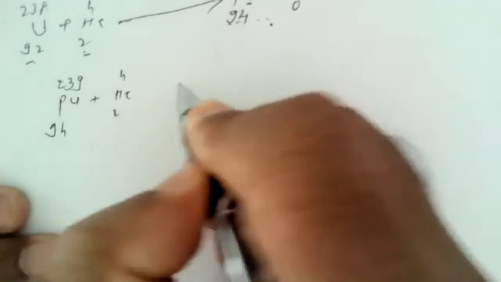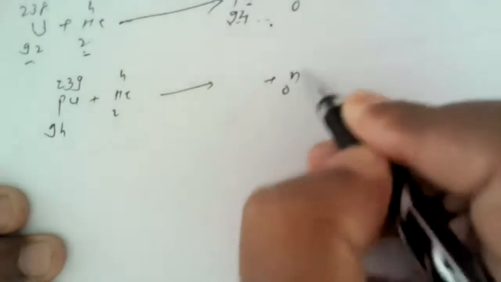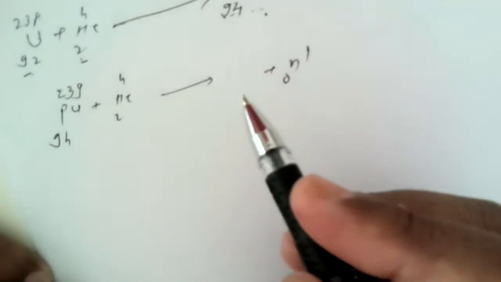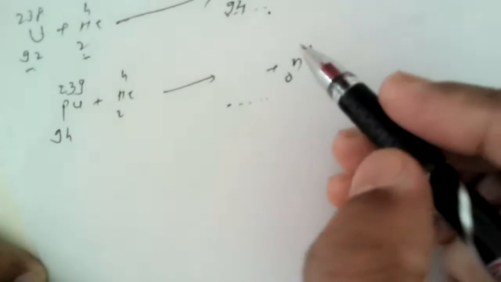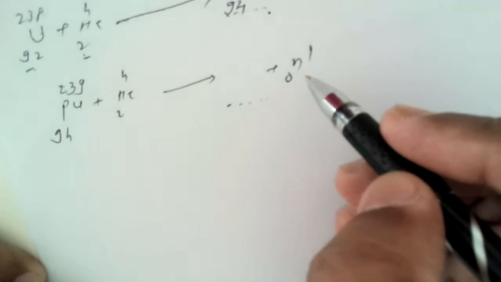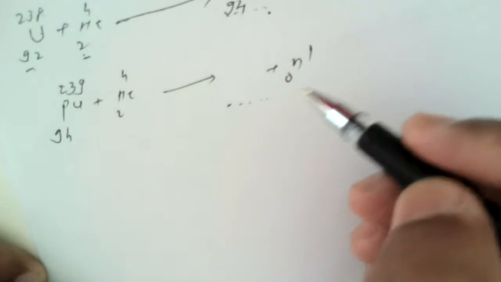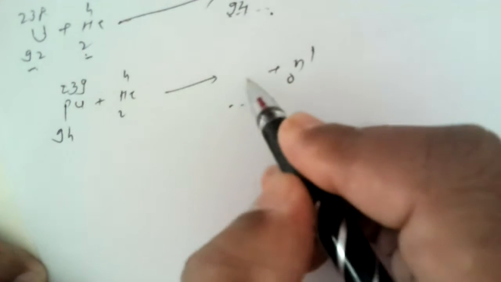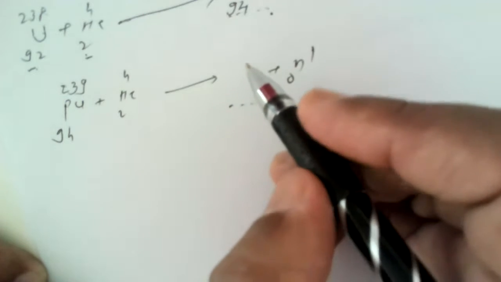Another example: if we take the isotope plutonium-239-94, with which alpha particles are bombarded, and during this reaction one neutron is ejected, what is the remaining product? Here one should bear in mind that if we know the number of particles ejected, or ejectiles, we can easily arrive at the main product of this nuclear reaction.